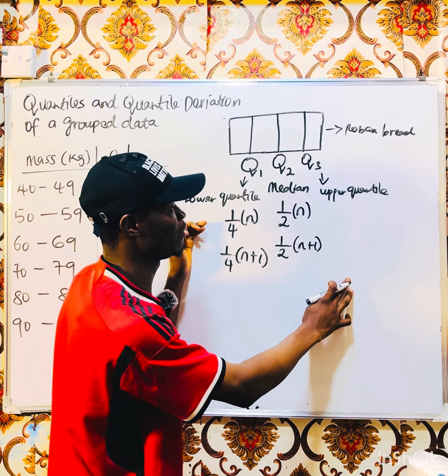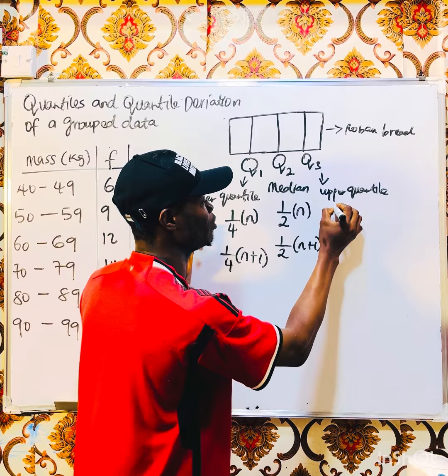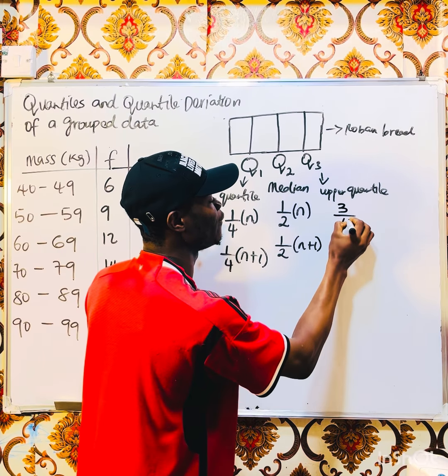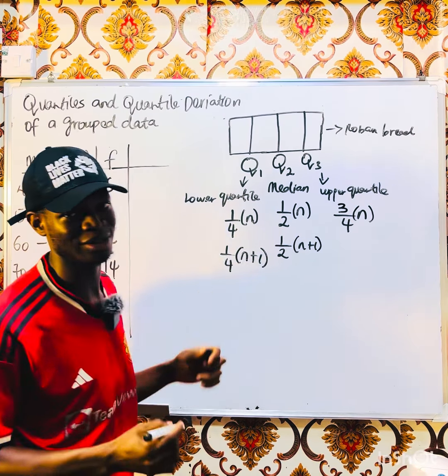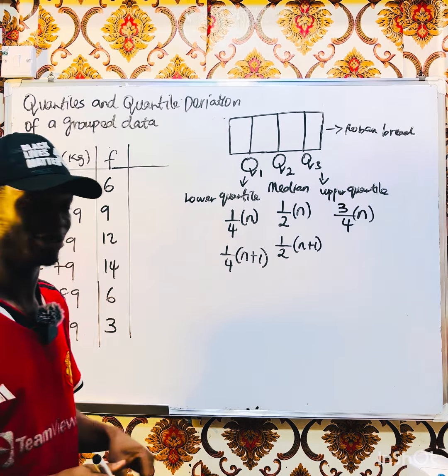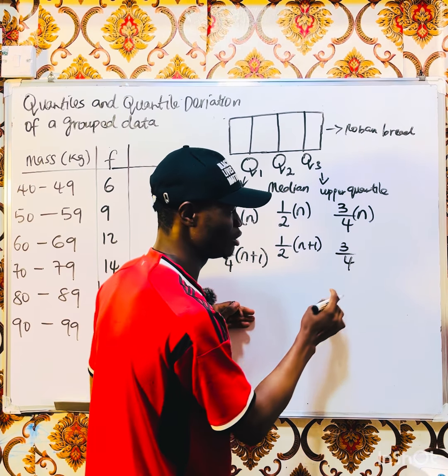Can you tell me the formula for upper quartile for the group? The formula is 3 over 4 n. As simple as that. 3 over 4 times what? N. Okay, you want to tell me the formula for group? That's good. I'm listening. 3 over 4 what?